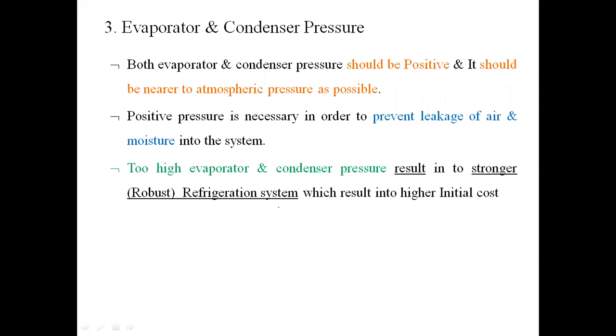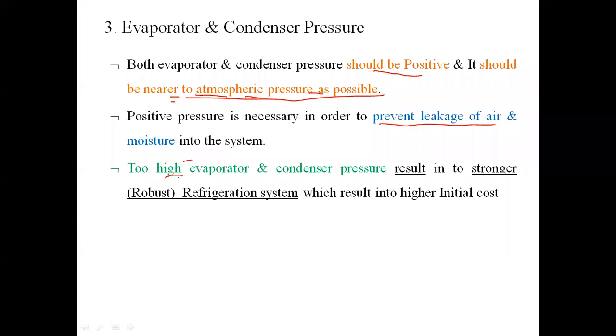So here, while selecting the evaporating and condenser pressure, I have to select that both the pressures should be positive, and they should be as near to the atmospheric pressure as possible. Now, why should they be nearer to the atmospheric pressure? You will get the answer to this question in chapter number 2, where we are going to see the vapor compression refrigeration system. At that time, I will also elaborate this point. Positive pressure is necessary in order to prevent the leakage of air and moisture into the system.